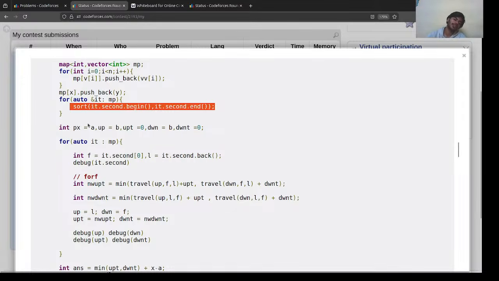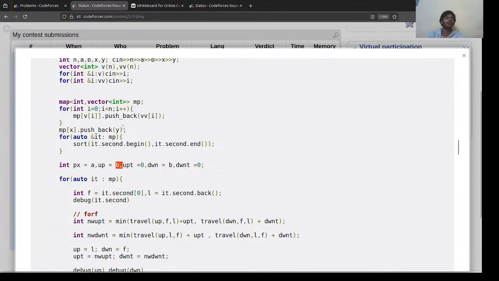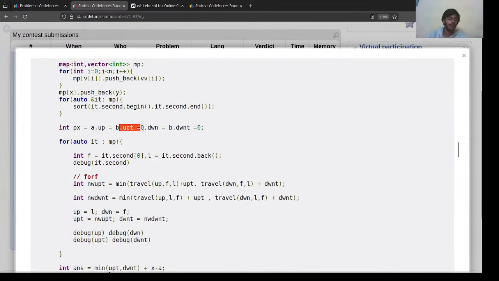So again, this up is our topmost element. Currently, initially it would be b, the element I have taken as input here, and uptime is the time to reach the upmost element in the line. Got it? On the y-axis basically, right? Similarly, dwn is the downmost element, and downtime is the time required to reach the downmost element.